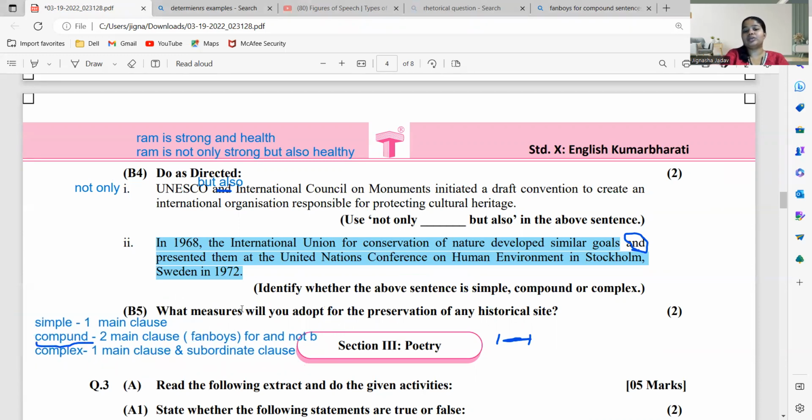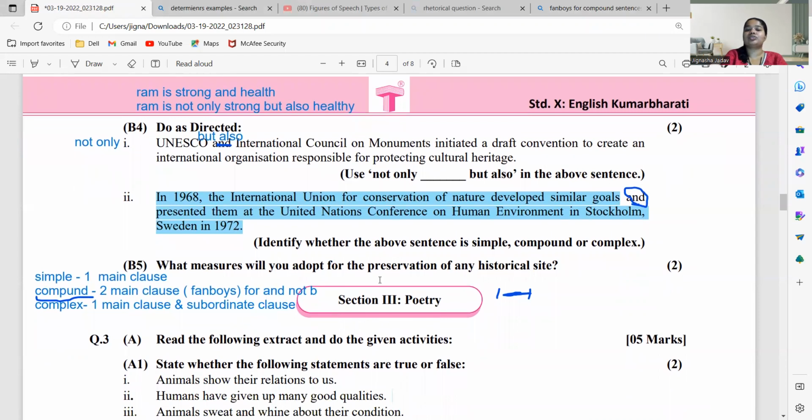What measures will you adopt for the preservation of any historical site? And it is a personal response question कि कोई भी historical site है तो उसको preserve करने के लिए आपकी side से क्या measure लोगे? So there are basic measures which we can take, like we can maintain the structure of that historical site. Like we don't want it to get dissolve, नहीं होना चाहिए, वो तो we'll make sure that it is maintained properly, but at the same time it is maintaining its historic value.